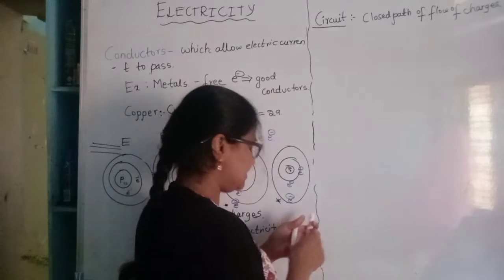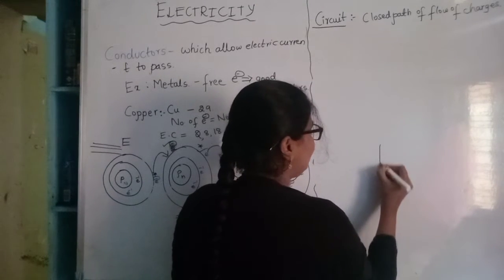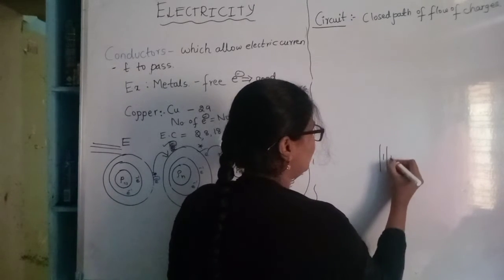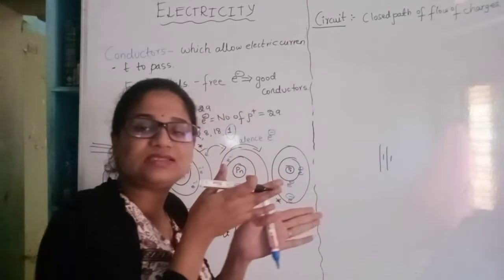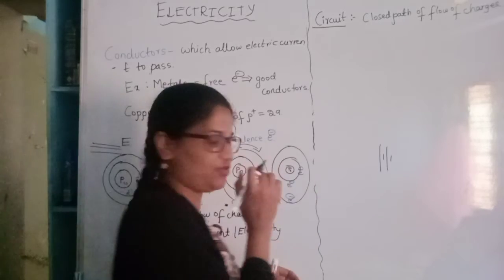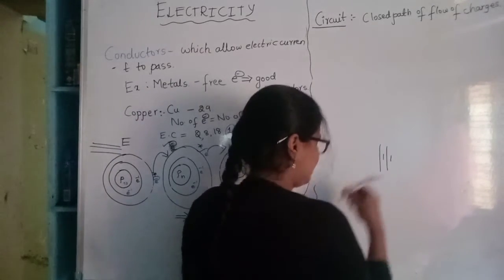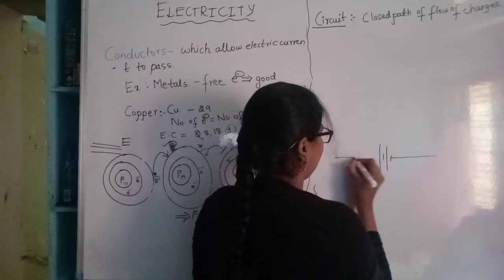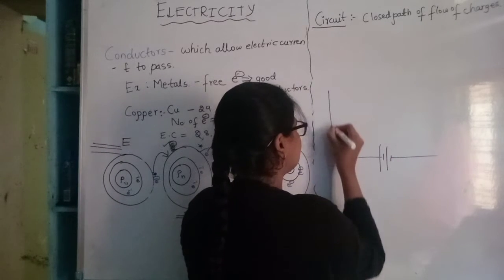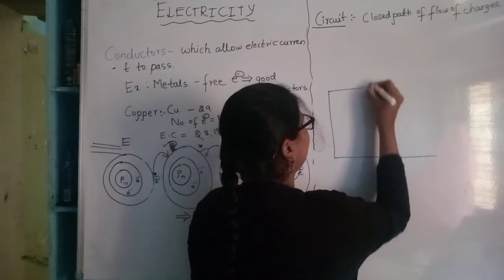So let us consider a battery. A battery is denoted by this symbol. A number of cells forms a battery. Now the battery is connected to a bulb.